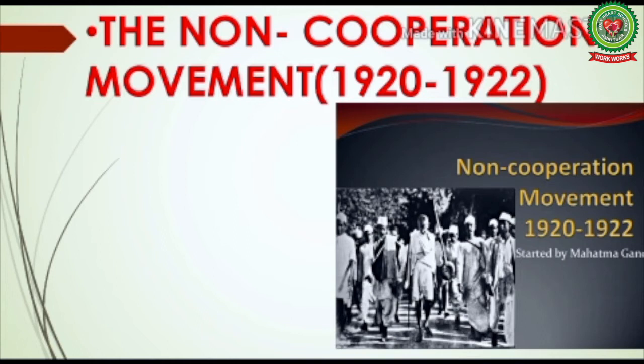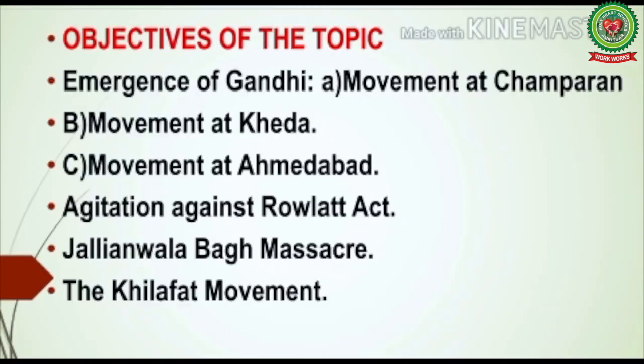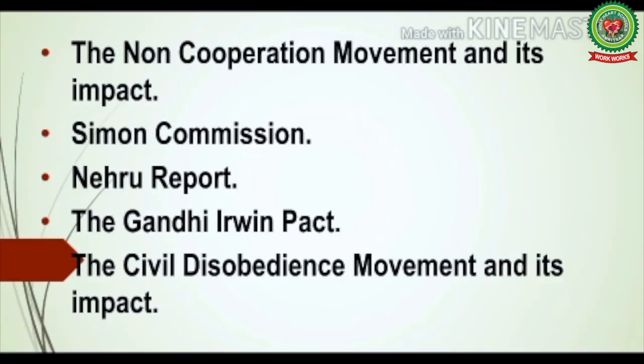So let's discuss the non-cooperation movement which started in 1920 and lasted till 1922. Before starting the topic, let's understand the objectives of the topic. The objectives of the topic are to understand the emergence of Gandhi, in which we will study his movement at Champaran, movement at Kheda, movement at Ahmedabad, agitation against Rowlatt Act, Jallianwala Bagh massacre and the Khilafat movement.